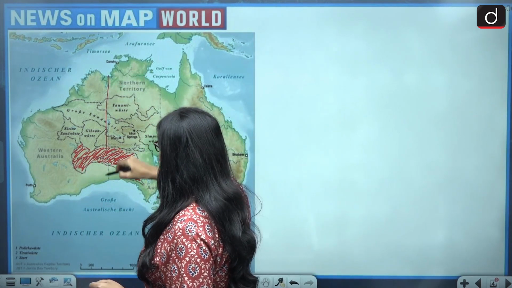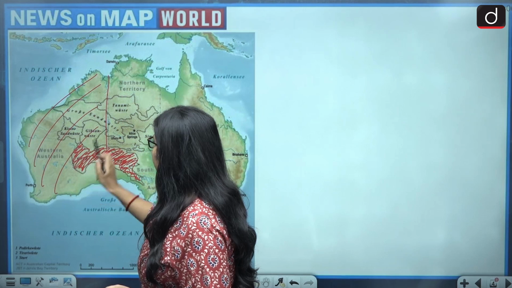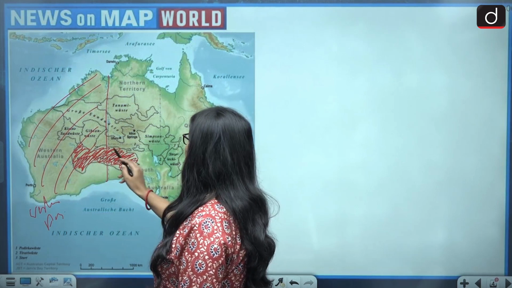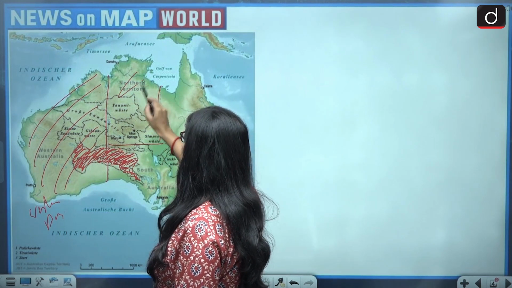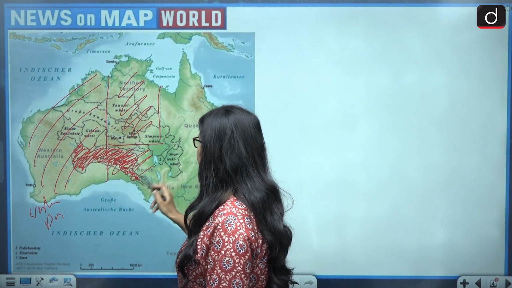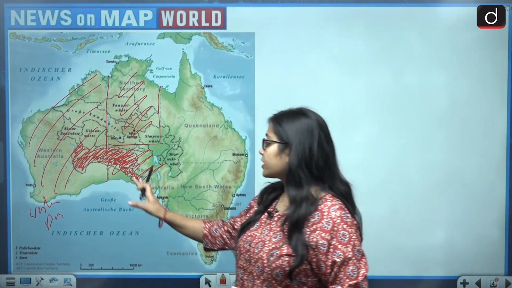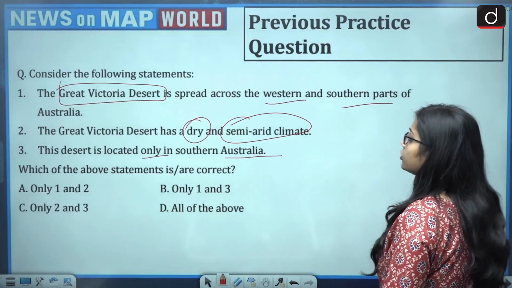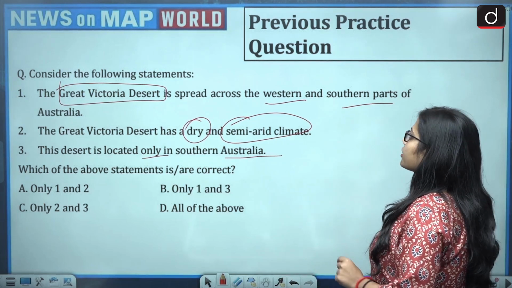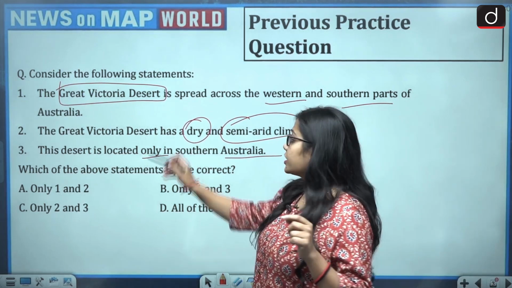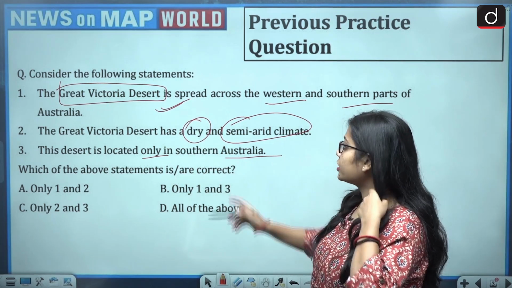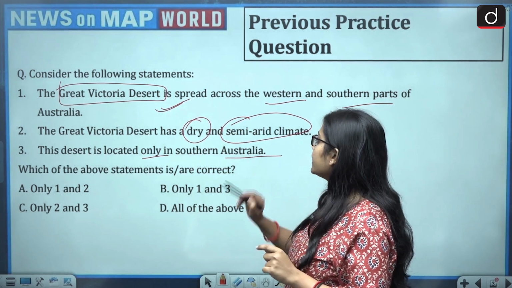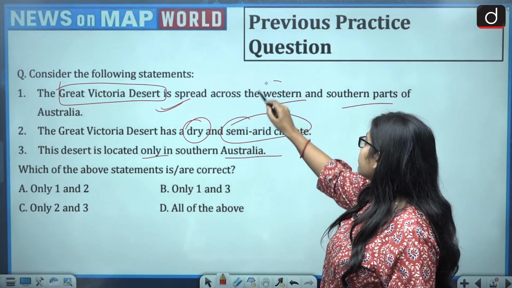So this complete region is what? It is Western Australia. If we talk about the North Australia, this is Northern Australia and this is Southern Australia. So the Great Victoria Desert very clearly is situated in Western Australia and Southern Australia. So the Great Victoria Desert is spread across the western and southern part of Australia. This becomes correct. So if the first is correct, then the third automatically becomes wrong, because this desert is located only in Southern Australia. No, it is located in Western Australia also.